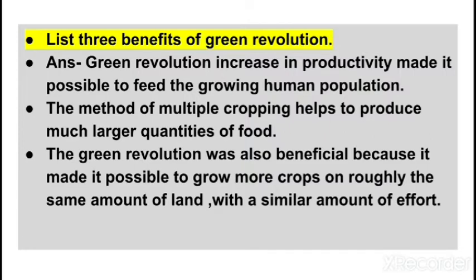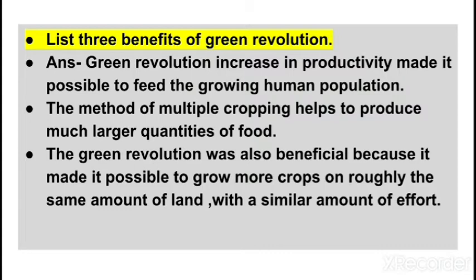Second point, the method of multiple cropping helps to produce much larger quantities of food. Number 3, the Green Revolution was also beneficial because it made it possible to grow more crops on roughly the same amount of land with a similar amount of effort. Okay, so these are all the 5 questions.